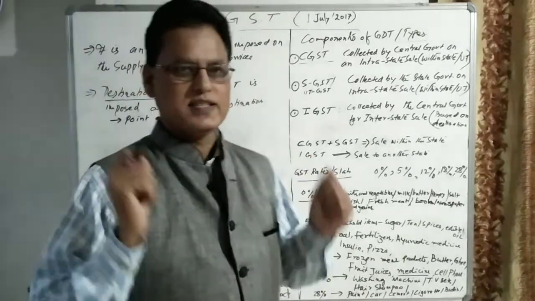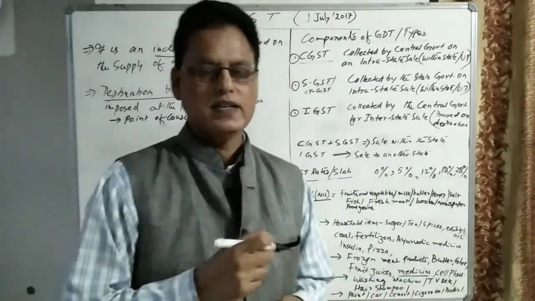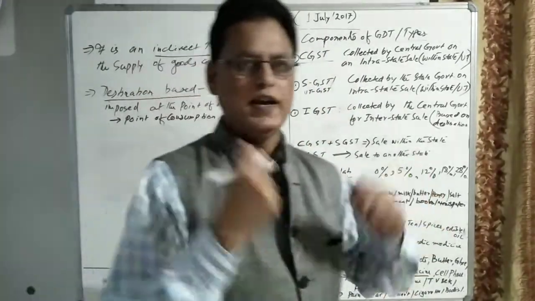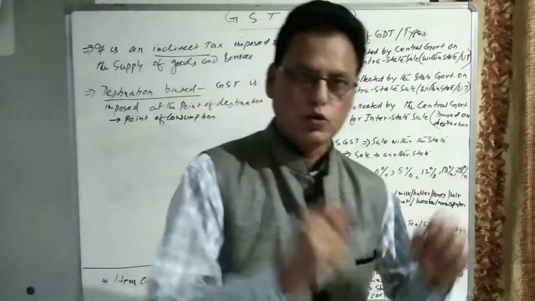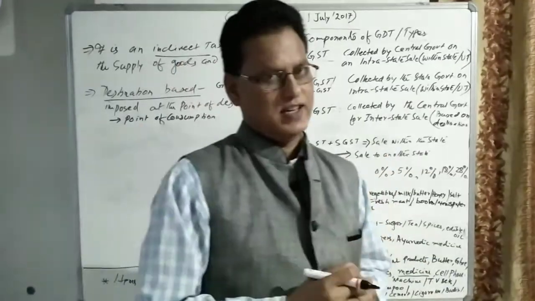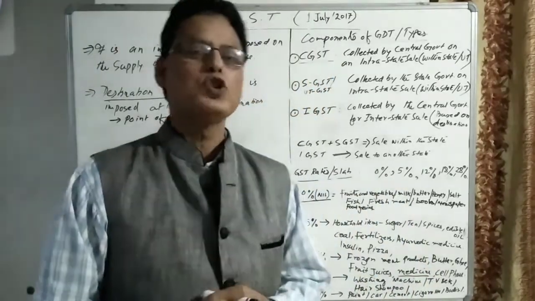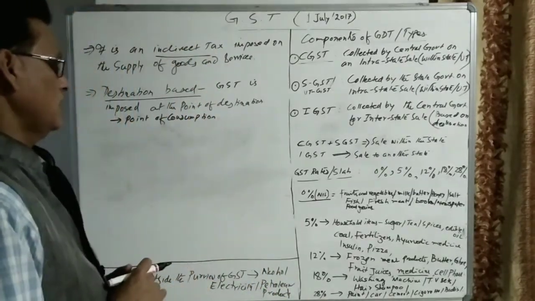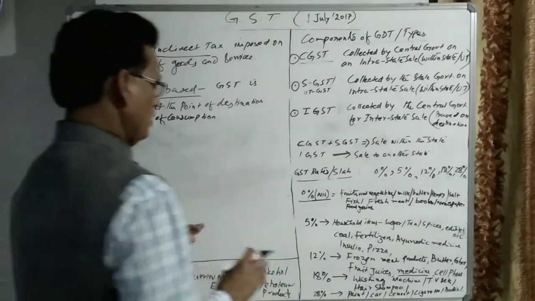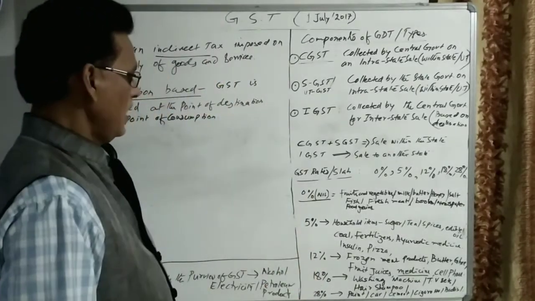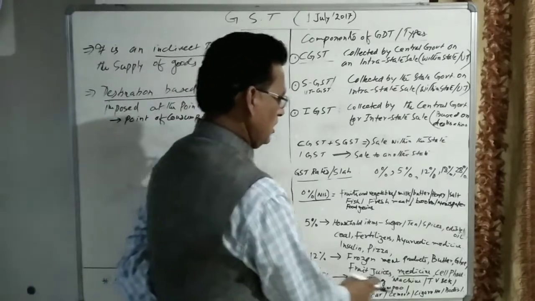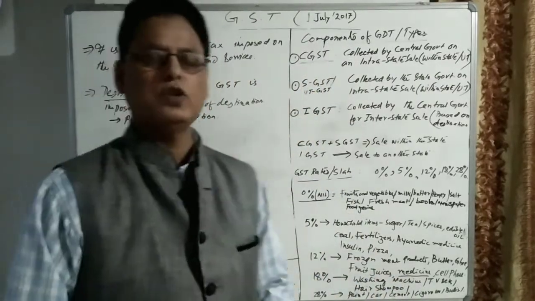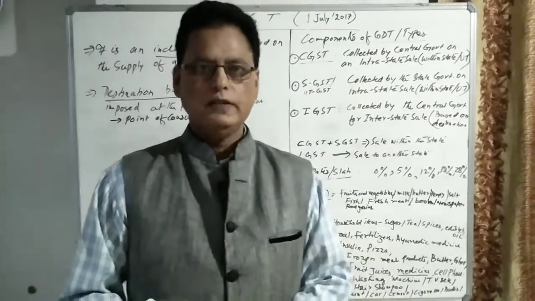Suppose you are buying a cell phone, then how much tax do you have to pay? 12%. If you are enjoying fruit juice or cold drinks, suppose a cold drink, 12% of the GST is imposed on the cold drink, fruit juices, or the frozen meat, butter, ghee. So cell phone, this 12%. Then 18% is imposed on washing machines, television sets, hair shampoo. So different items also.